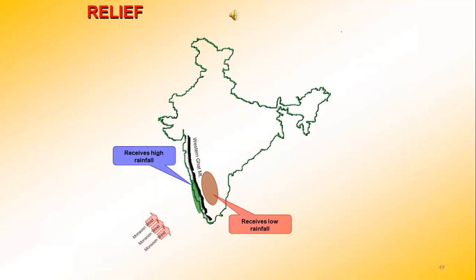So in India, over here at the Western Ghats, we receive lots of rainfall, but the other side is the leeward side, and over there, when the monsoon winds come, the mountains are high enough to stop them. One side receives lots of rainfall, whereas the other side receives low rainfall.